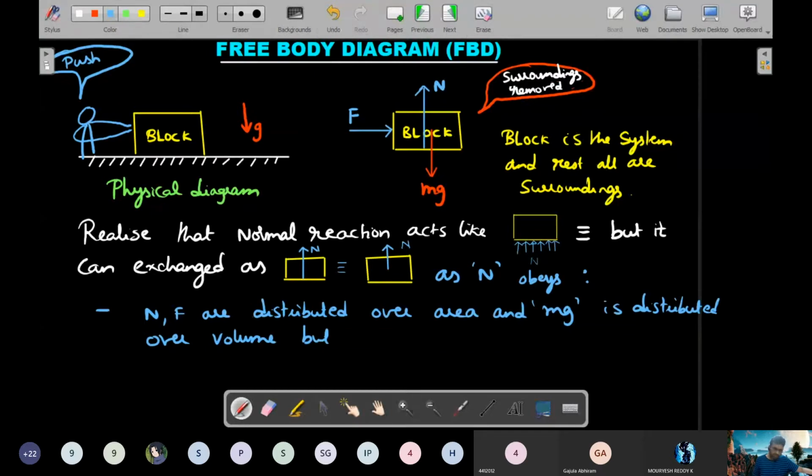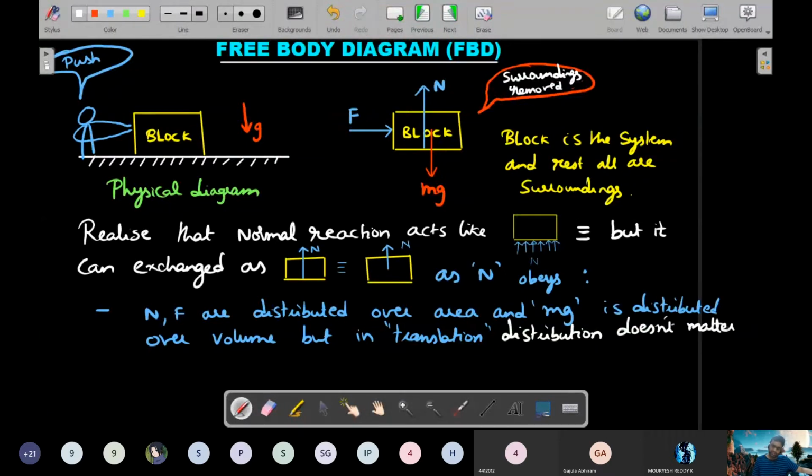But in translation, the entire topic that we are going to deal with is the translation topic, the translation of objects, as I discussed yesterday, distribution doesn't matter.